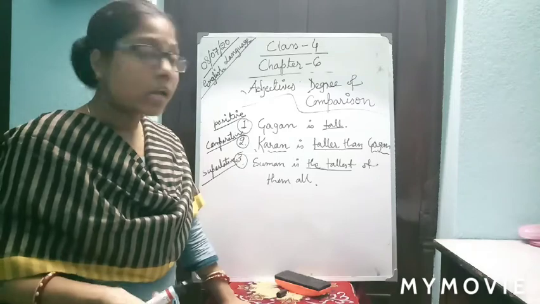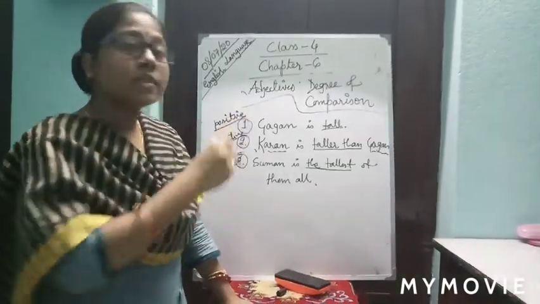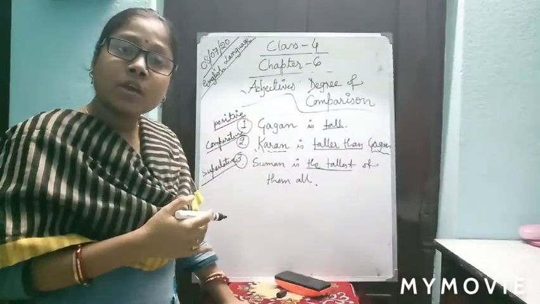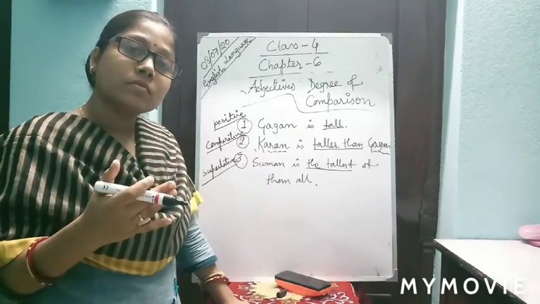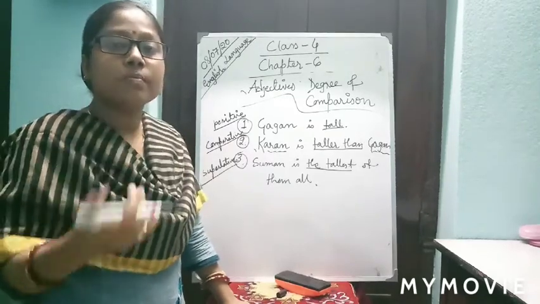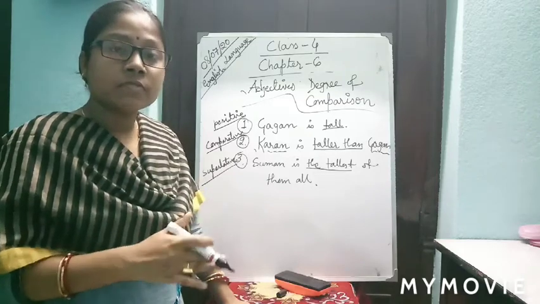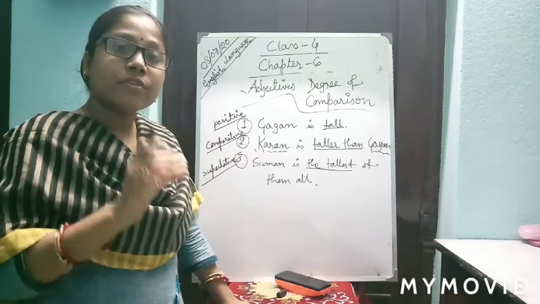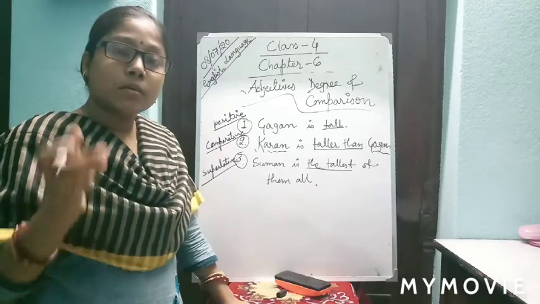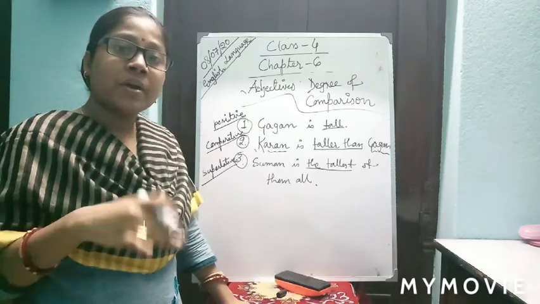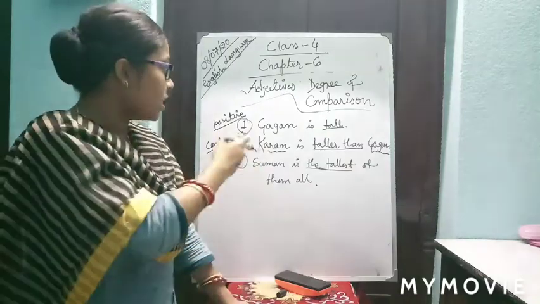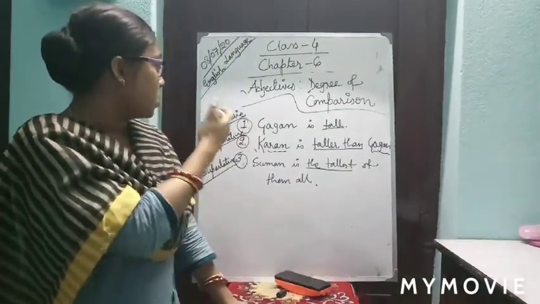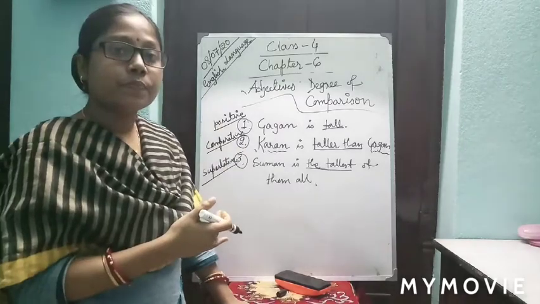Now what is degree of comparison? The different forms of adjectives which modify the noun, comparing the nouns, are known as degree of comparison. There are three types of degrees: positive, comparative, superlative.